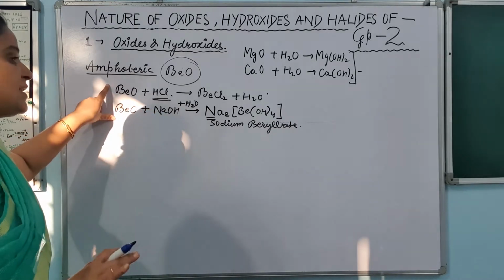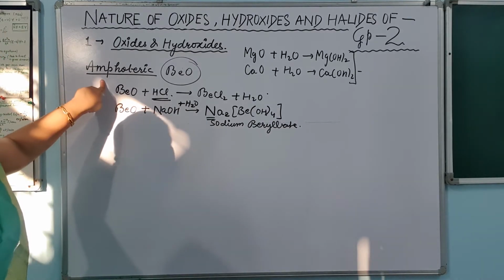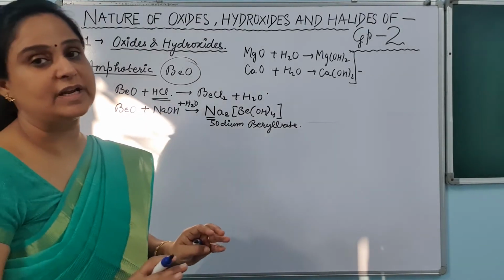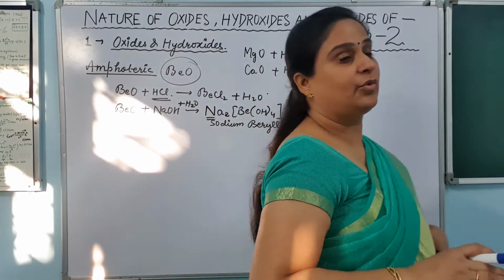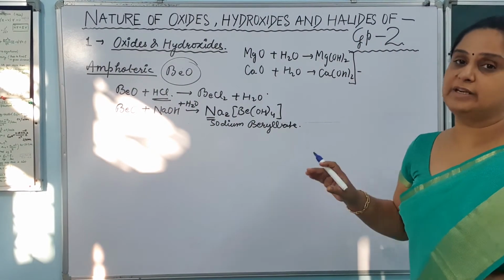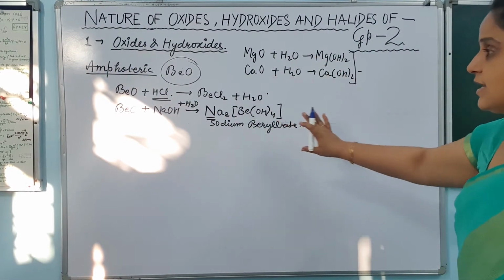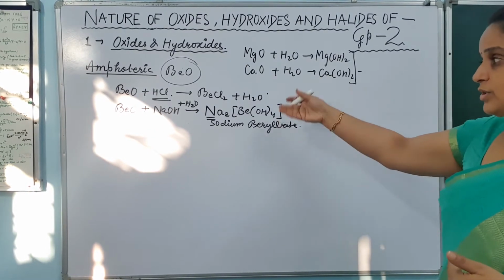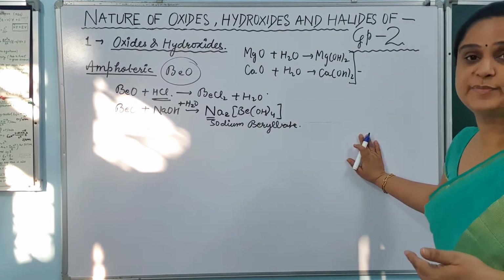So neither it is basic nor it is acidic. It is amphoteric in nature. Very important for your exam purpose because most of the time teachers give this question, what is the nature of beryllium oxide? So this is the answer, and you have to show the reactions in both cases, both kinds of reaction, to show its behavior.